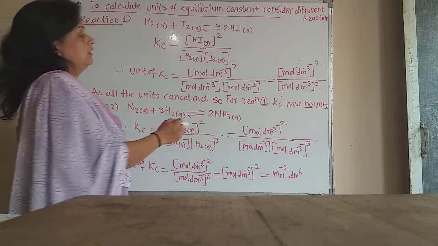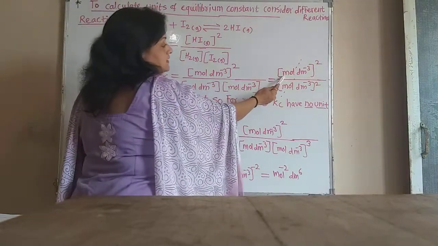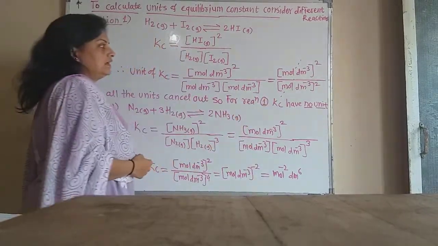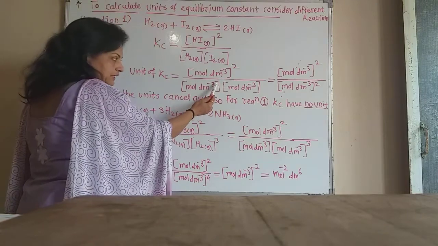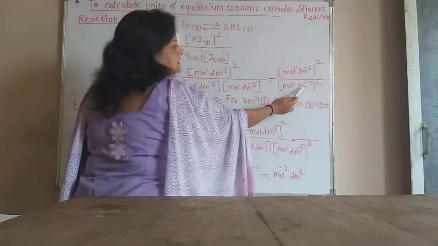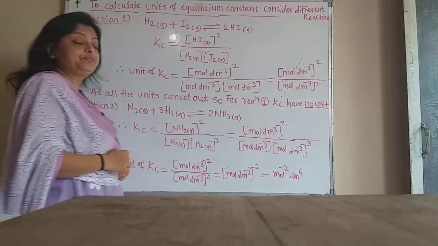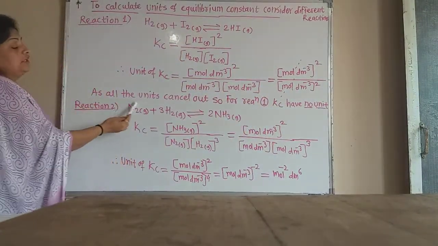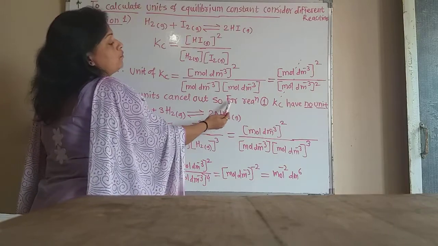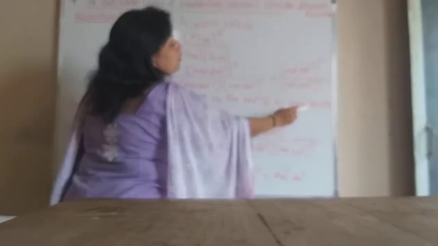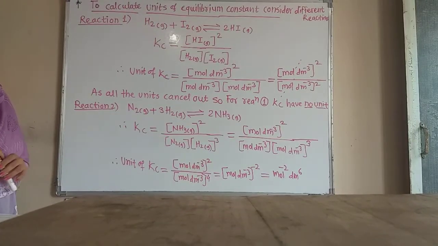So this becomes moles per decimeter cube squared divided by moles per decimeter cube squared. Now these both get cancelled. As all the units cancel out, for reaction number 1 Kc has no unit. It is a unitless quantity in the case of reaction number 1.